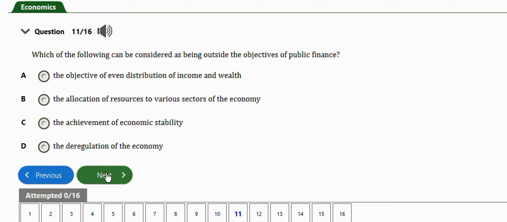The next question says which of the following can be considered as being outside the objectives of public finance? The objective of even distribution of income and wealth, the allocation of resources to various sectors of the economy, the achievement of economic stability, the deregulation of the economy. So guys, the one that is outside the objectives is the deregulation of the economy.